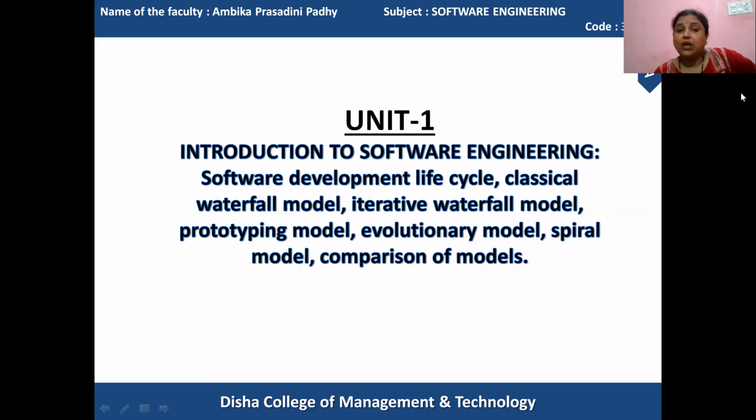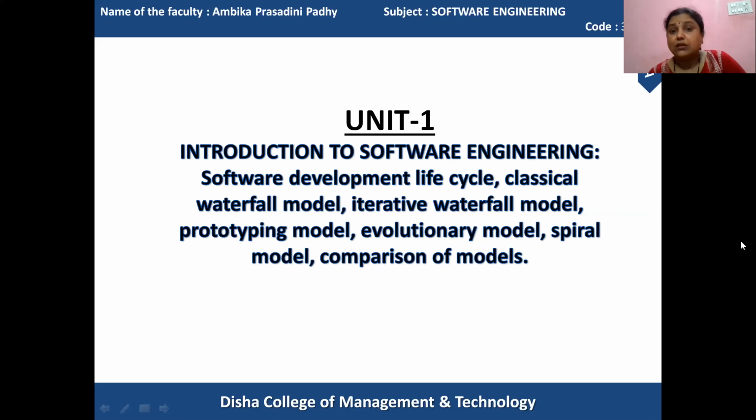And in the software development life cycle, how the activities are conducted and how the software development life cycle changes according to different types of software and the software needs, and how that can be achieved using different life cycle models.